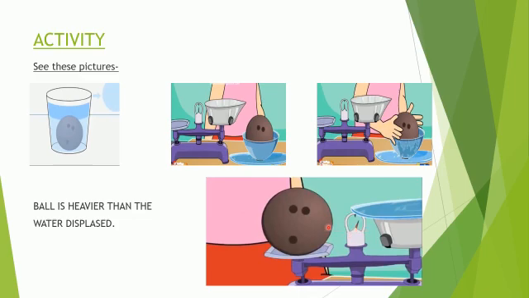What is our observation? That ball is heavier than water displaced. Ball is heavier than the water displaced. The amount of displaced water is in this bigger ball. And we are checking the weight of these two things, the ball and the amount of water that is displaced. And what we found, that this ball is heavier than this. And that's why the ball sank into water.